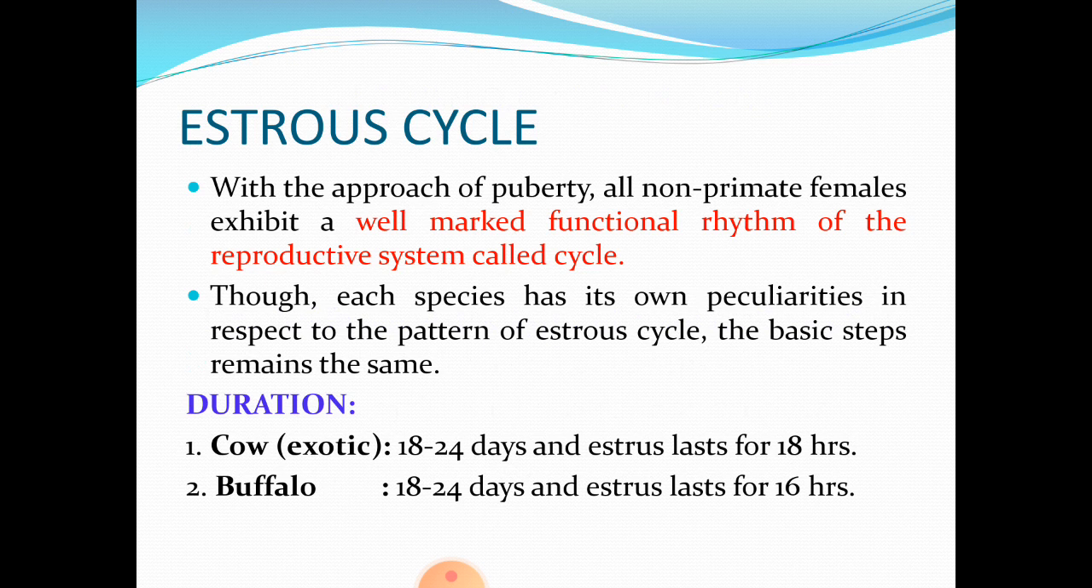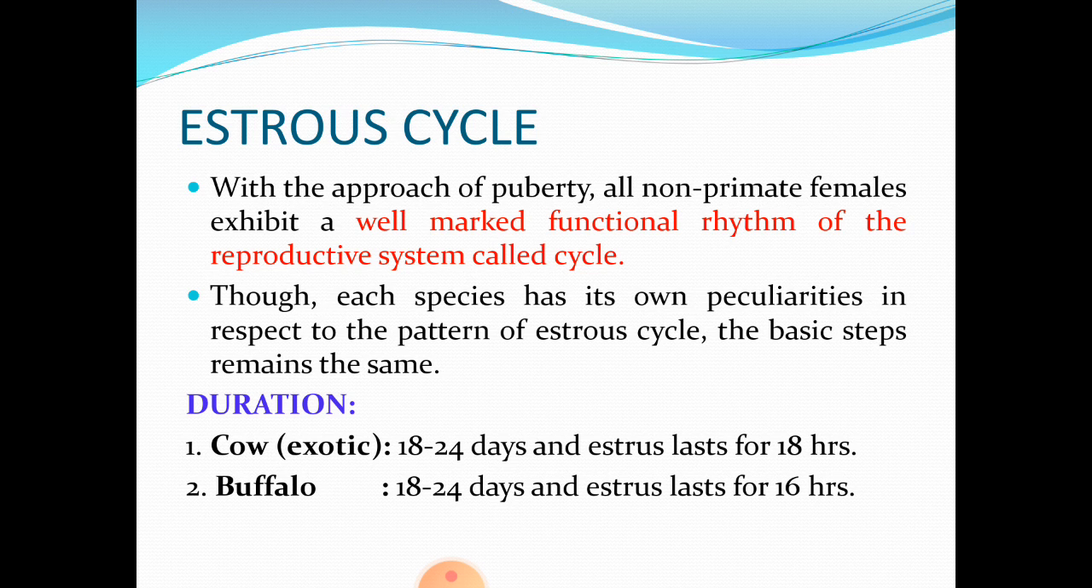Now, let us discuss the estrous cycle. With the approach of puberty, that is adolescence, all non-primate females exhibit a well-marked functional rhythm of reproductive system and it is called a cycle. Though each species has its own peculiarities in respect to the pattern of estrous cycle, the basic steps remain the same. Now, let us look into the duration of estrous cycle in different mammals.